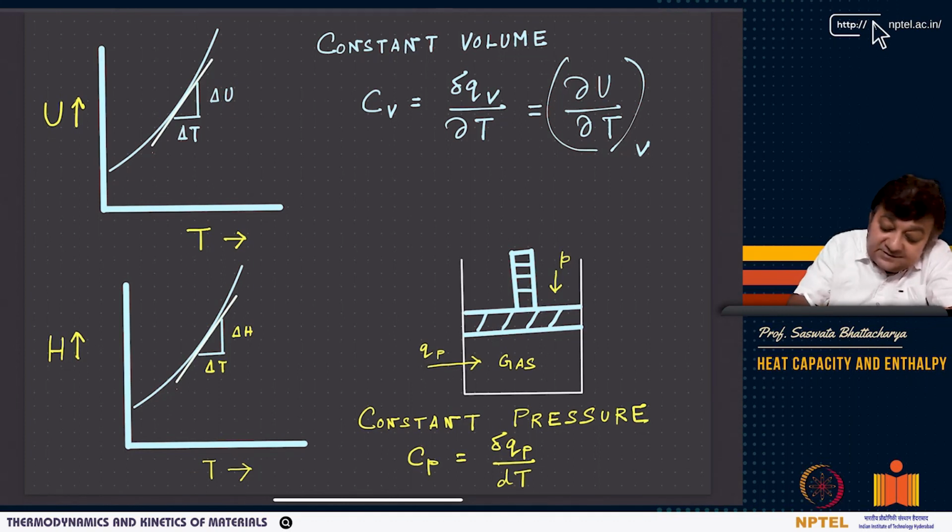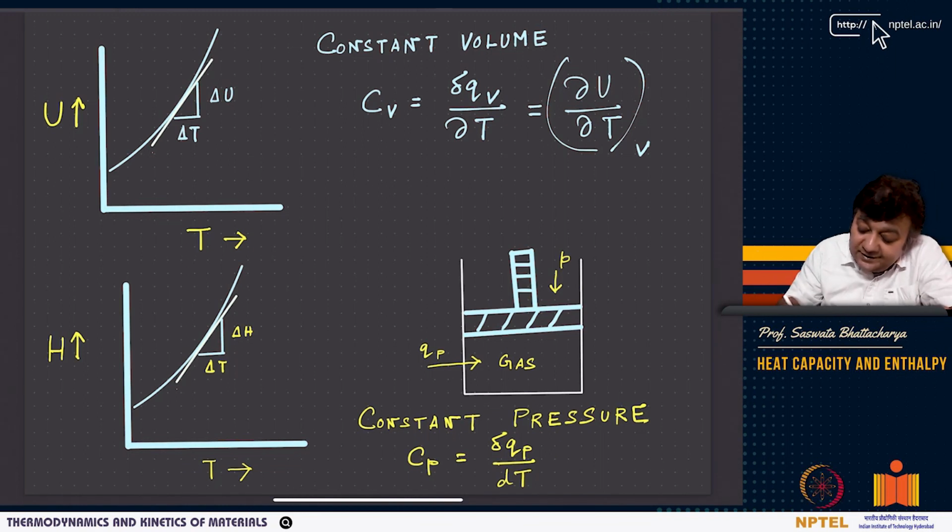That means this is heat capacity at constant volume, which is delta Q_V by delta T, or del U del T at constant volume. Remember this, this is very important. Del U del T at constant volume, that is CV. Now, when you look at constant pressure processes, again, what comes in is enthalpy, not U, right? At constant pressure, as you know, delta H is delta U plus P delta V. So there is this P delta V.